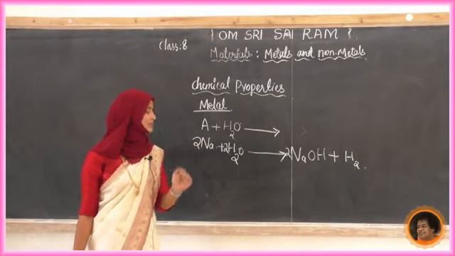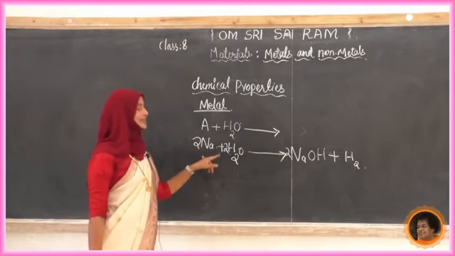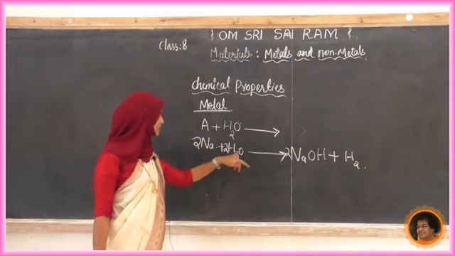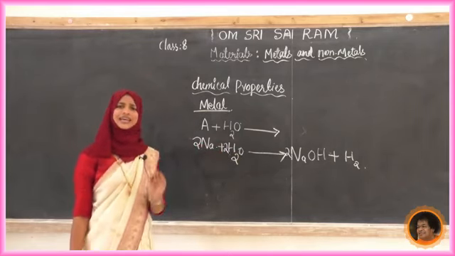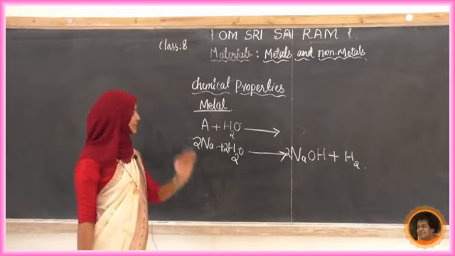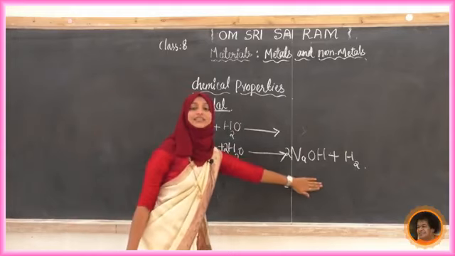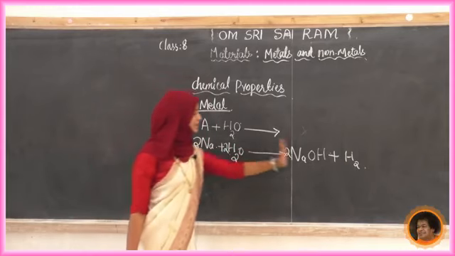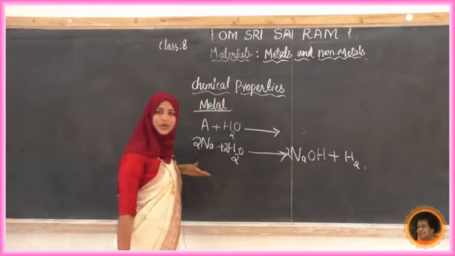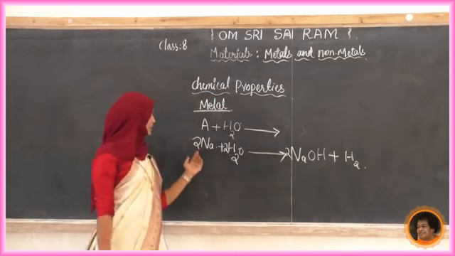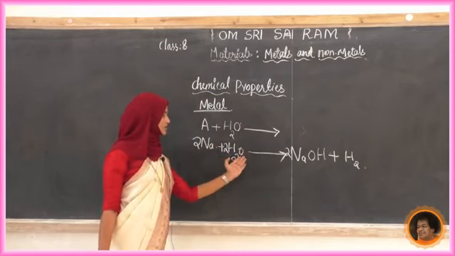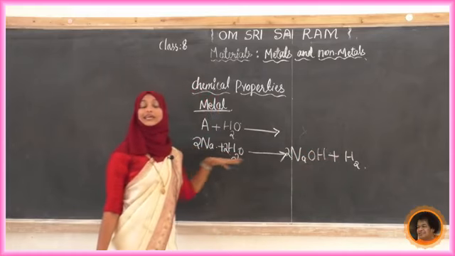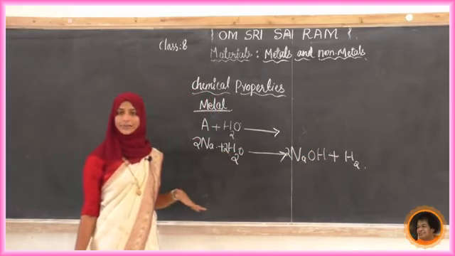Once again I will tell you, students: in the reactant, how many sodium, hydrogen and oxygen atoms are there? The same number of hydrogen, sodium and oxygen should be there in the product. So how many here? The same number should be here. So it is equal. Always the number of sodium, hydrogen and oxygen should be equal in both the reactant and product.